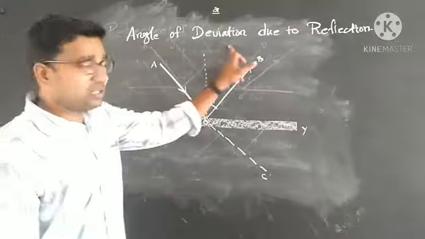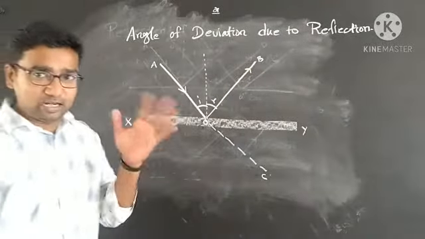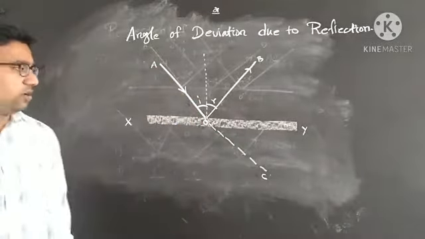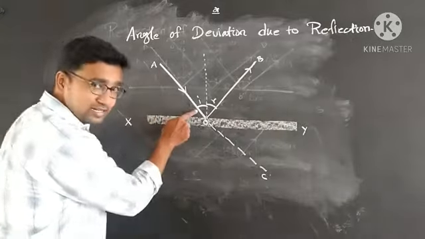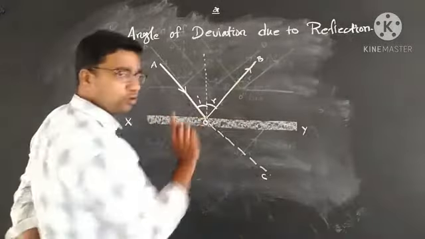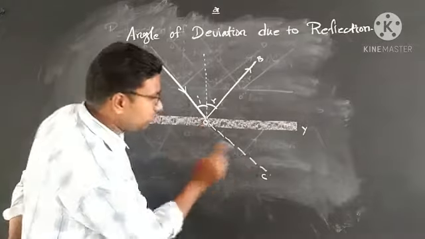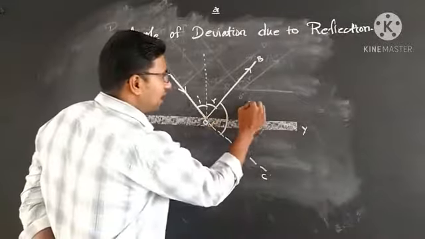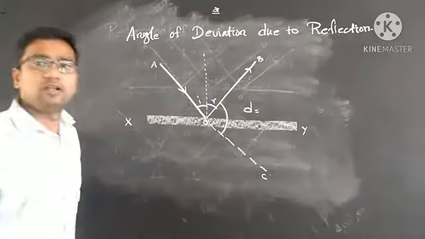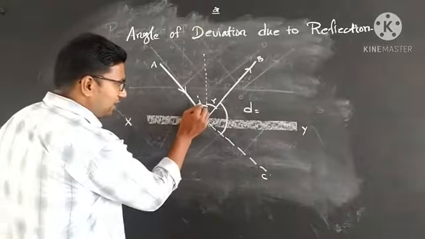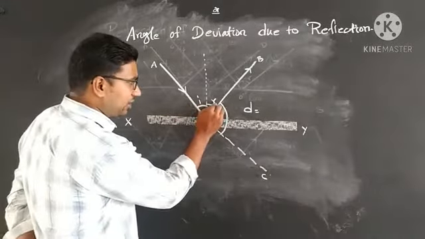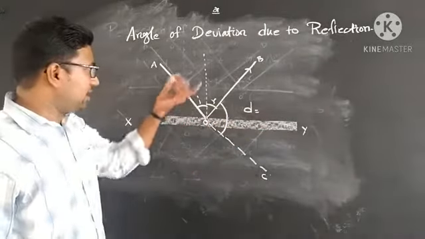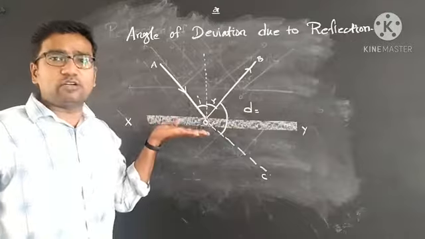The angle of deviation is defined as the angle between the reflected ray and the undeviated line. The incident light ray is AO, the reflected ray is OB, and the undeviated line is OC. The angle between OB and OC is called the angle of deviation D. The angle of incidence is I and the angle of reflection is R. The three lines lie in the same plane, so they are coplanar.